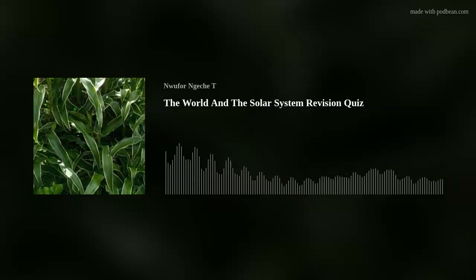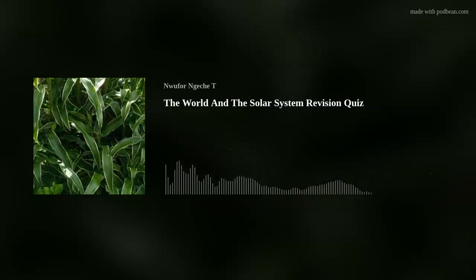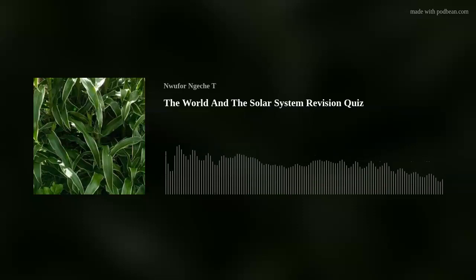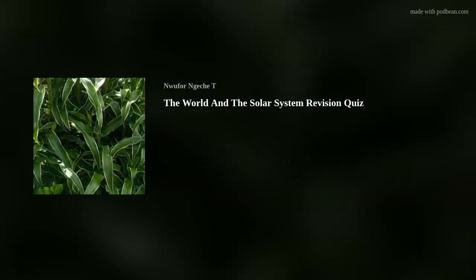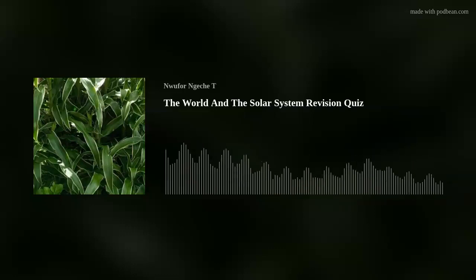The solar system is made up of the Sun, the Moon, the stars, and the planets. Planets are spherical bodies that move round the Sun. The largest planet is Jupiter. The smallest, nearest, and hottest planet is Mercury. The Sun is the center of the solar or planetary system, and does not move.